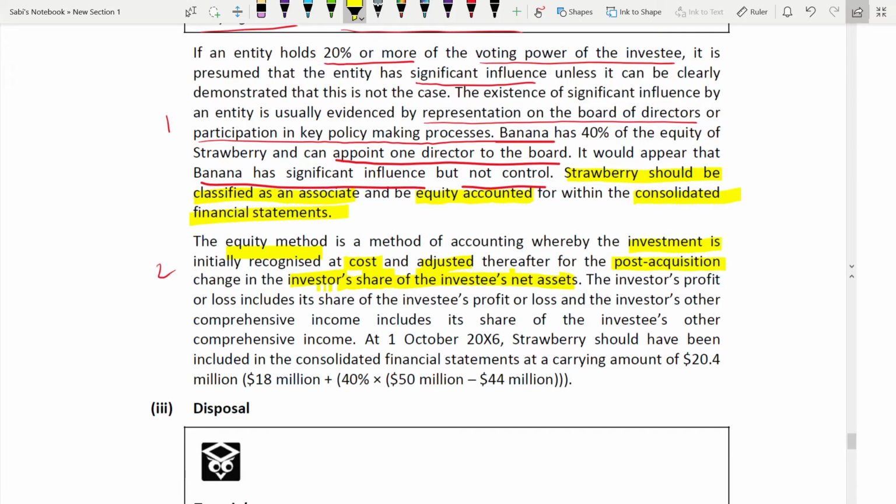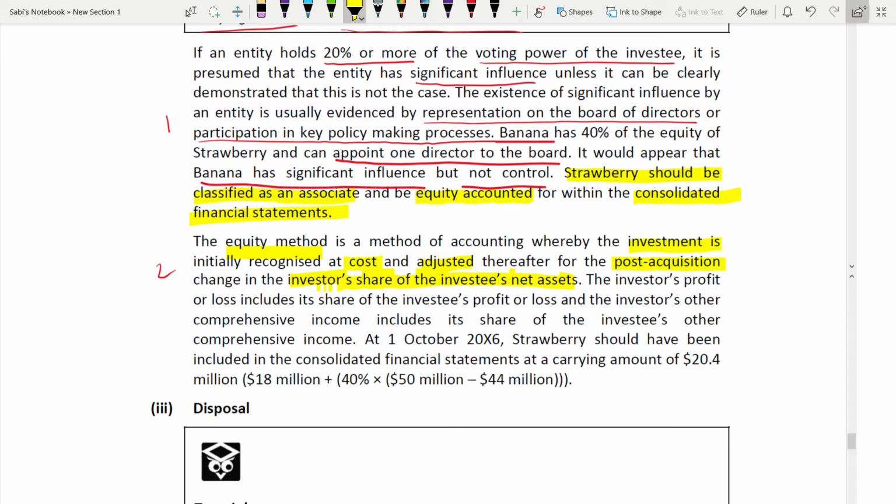Consolidation would be included only in the parent company, Banana's, not in the associate. So Banana's profit or loss includes its share of Strawberry's profit or loss, and Banana's share of Strawberry's other comprehensive income. That's what it means.